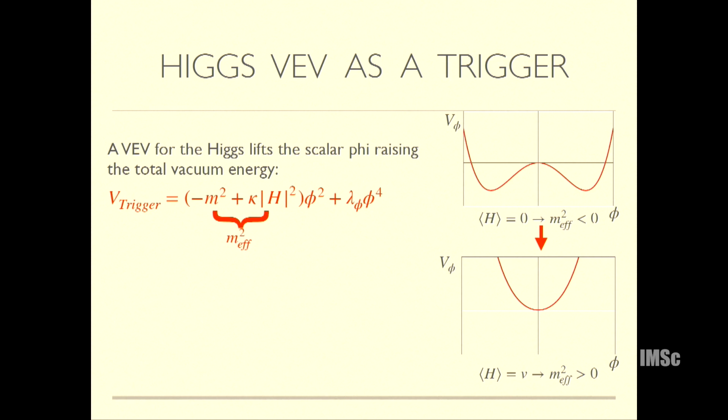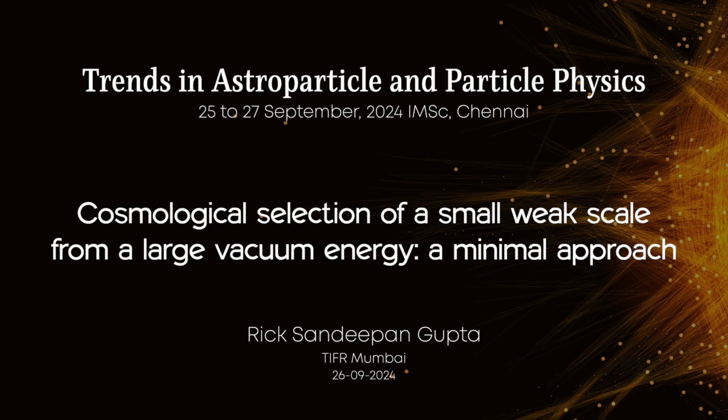Now in patches where the Higgs wave is much bigger, you don't raise it any further, but then the Higgs part of the potential starts getting more and more negative. So overall, your vacuum energy will peak at a small Higgs wave, not at Higgs wave 0, but at a small but finite Higgs wave.